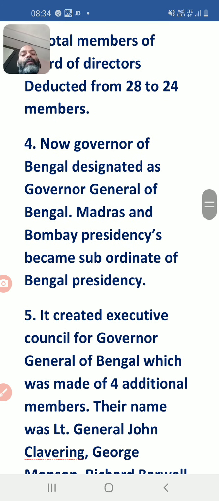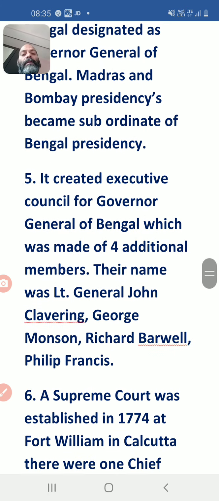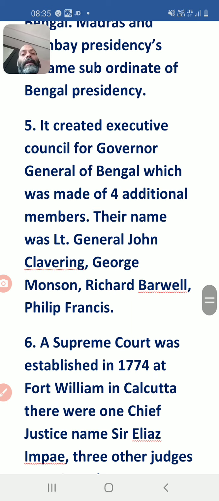Now move to the fourth point. The Governor of Bengal was designated as Governor General of Bengal, and the Madras and Bombay Presidencies became subordinate to the Bengal Presidency. So here it is also important. The first Governor General of Bengal was Warren Hastings. And the fifth point, this act created an executive council for the Governor General of Bengal, which was made of 4 additional members.